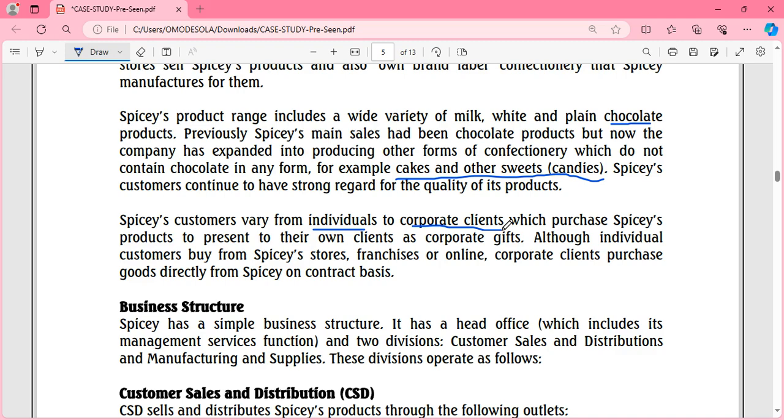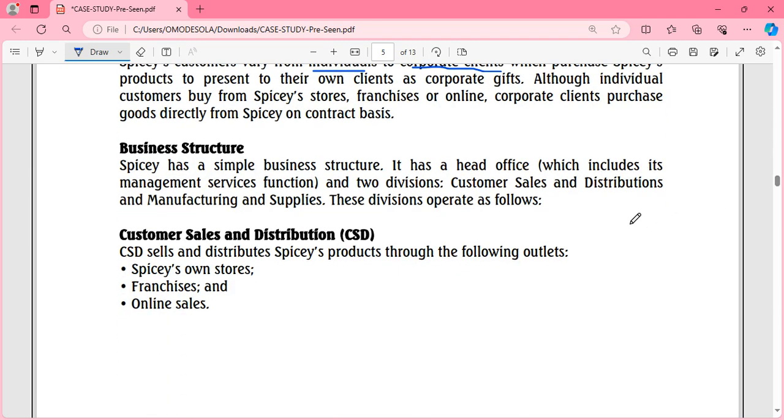So now this is the business structure. Basically, they have a head office. It is actually a simple business structure. You have the head office, which is then divided into two divisions: the customer sales and distribution division, and the manufacturing and supplies division.